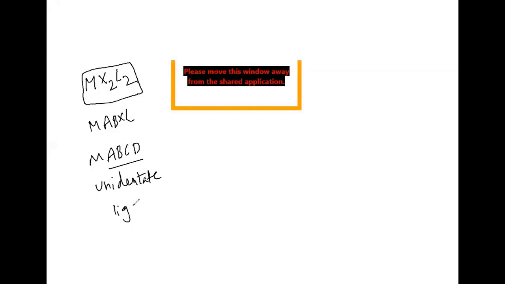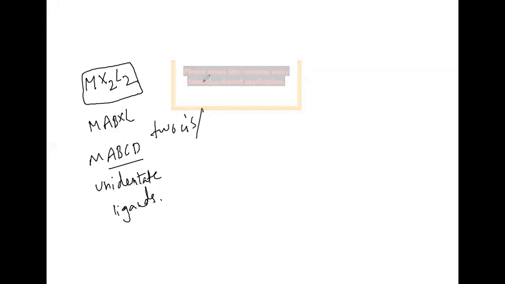Here it is going to show 2 cis and 1 trans arrangement. Let us see this: 2 cis and 1 trans. One trans we can take.